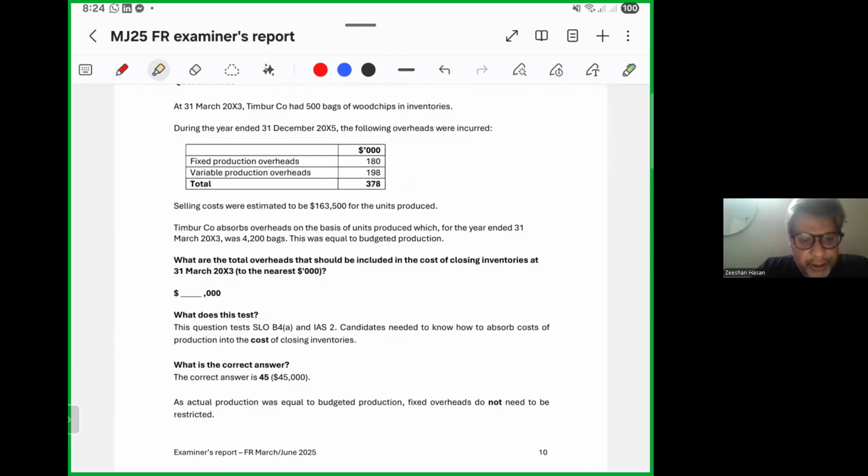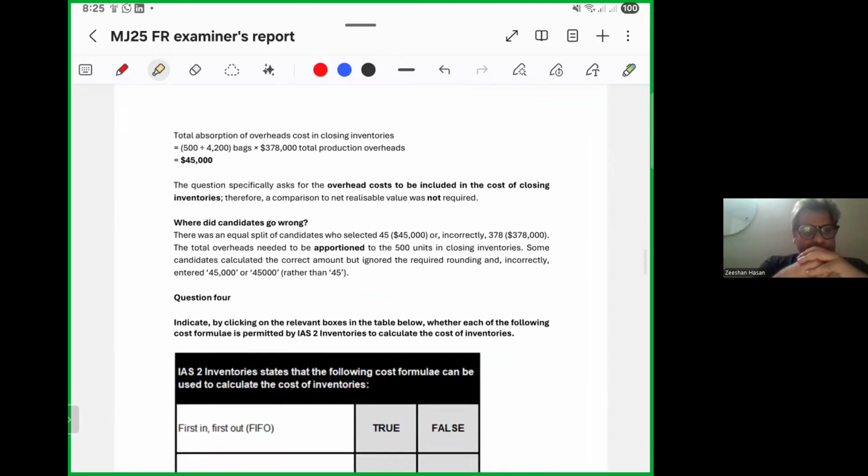What does this test? This question tests IAS 2, needed to know how much absorbed cost of production into cost of closing inventories. What is the correct answer? The correct answer is 45. That is 45,000. Okay. So actual production was equal to budgeted production. Fixed overheads do not need to be restricted. See how total absorption of overhead cost in closing inventory: 500 bags divided by 4,200 times 378 total production overheads is 45,000. The question specifically asks for the overhead cost to be included in the cost of closing inventories, therefore, comparison to net realizable value was not required.